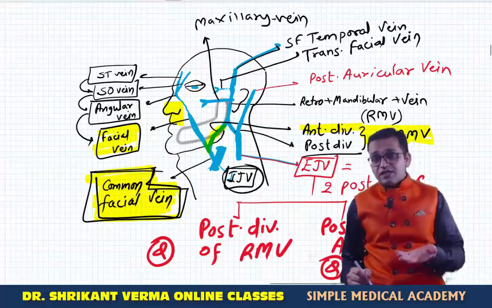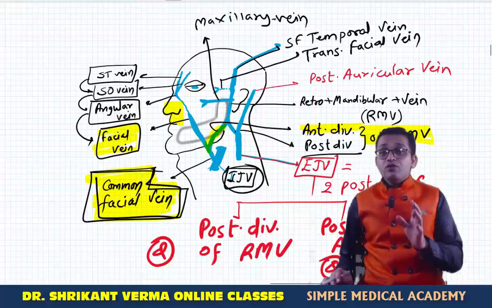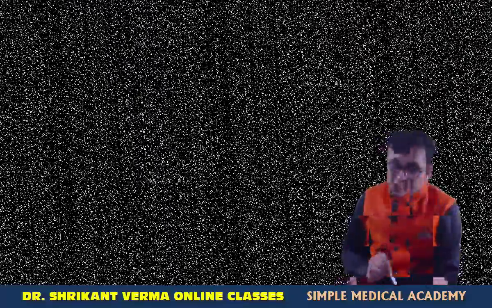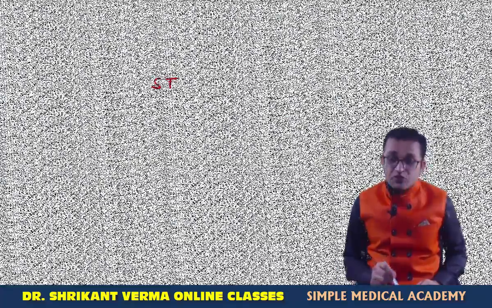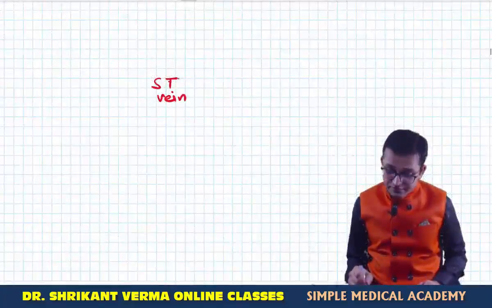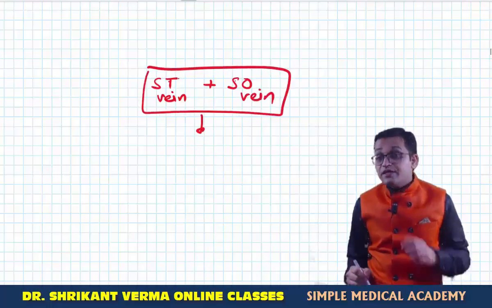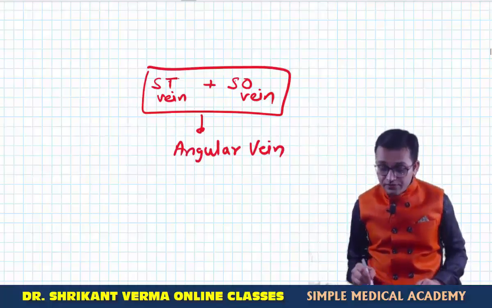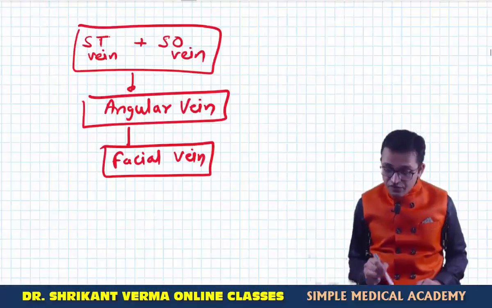So that is another MCQ we will see in the sinuses of the brain, but this is the pathway. So we are going to draw one flow chart for all this venous drainage. I am using short terms, you have to write the complete names. This is the supratrochlear vein, which is uniting with the supraorbital vein. Now both veins are uniting at the medial angle of the eye, that is known as the angular vein. Now this angular vein is continuing as the facial vein.